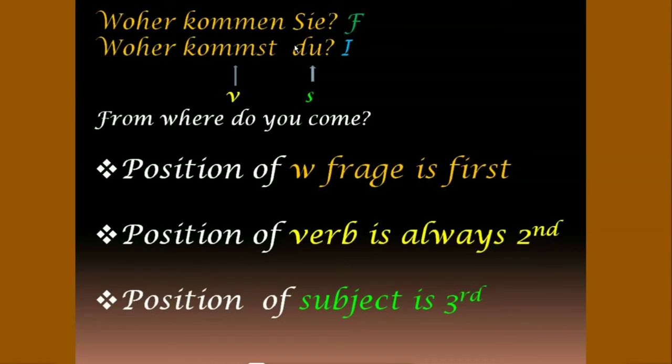Woher kommen Sie? Woher kommst du? Woher kommen Sie is formal one. Woher kommst du is informal one. As you can see, kommen and kommst are verb which is at second position, and Sie and du are subject which is at third position. Which means, from where do you come? So, now we have learned position of W-Frage is first, position of verb is always second, and position of subject is always third.